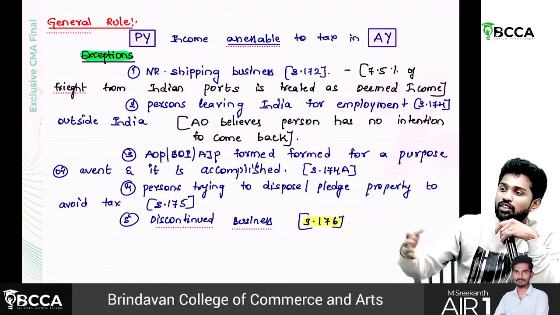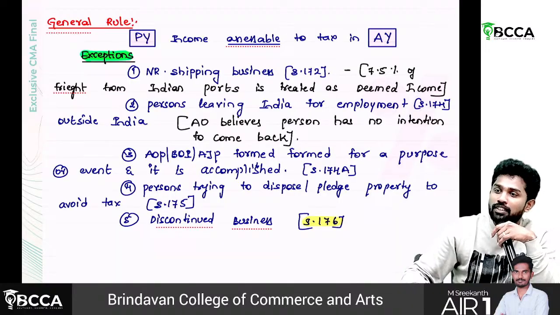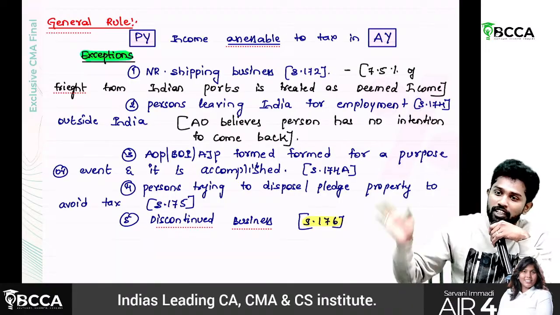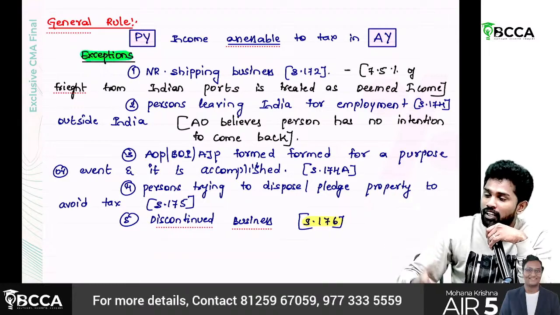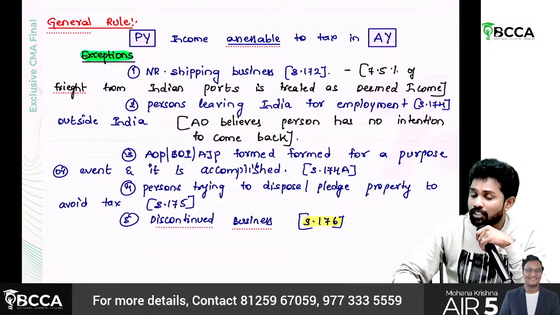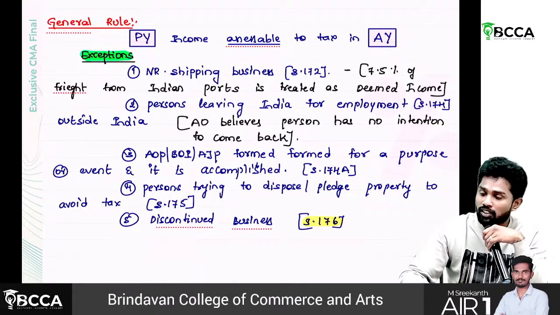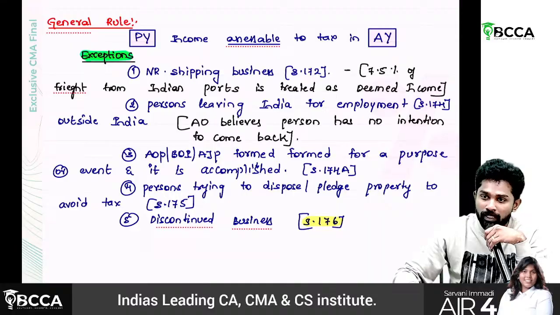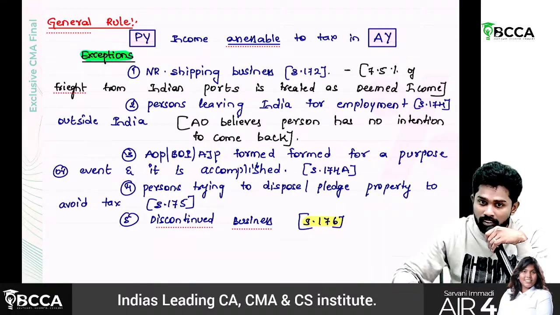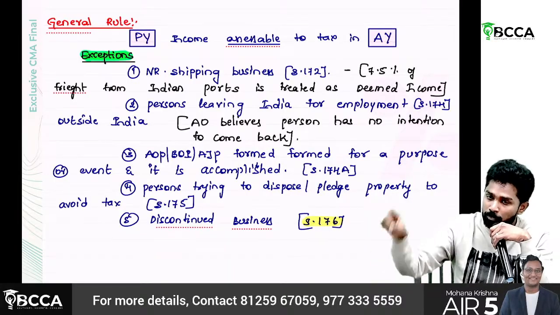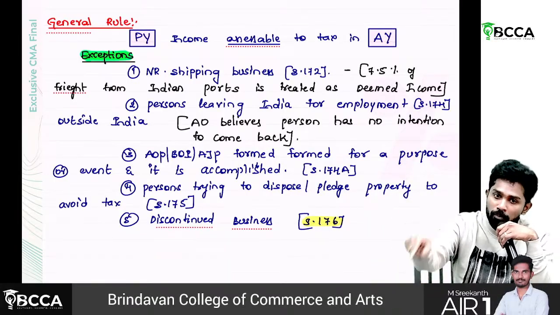Now if you want to make someone responsible, that company has thousands of shareholders, and all of them got their money and they were in different places and they are not ready to pay taxes. So when the business is going to discontinue, it is going to dissolve, in such a case also they need not wait till the assessment year. The previous year income will be assessed in the previous year itself. So there are 5 instances where the previous year income will be assessed in the previous year itself.